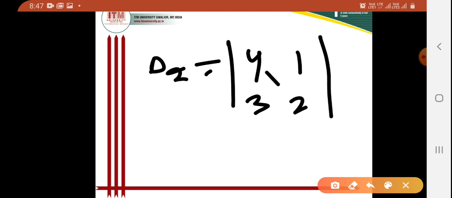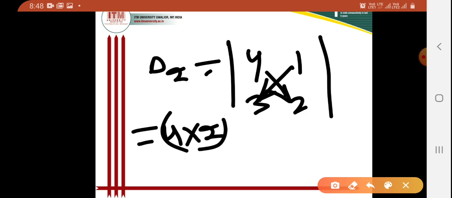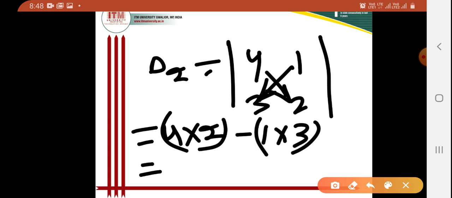When I have to find the solution of this determinant, I multiply these two, then multiply these two, and take the difference between them. So I can write 4 into 2 minus 1 into 3. So what is the value now? It will be 4 into 2, that is 8, minus 3, so the resultant will be 5. So this is the value of del 2.